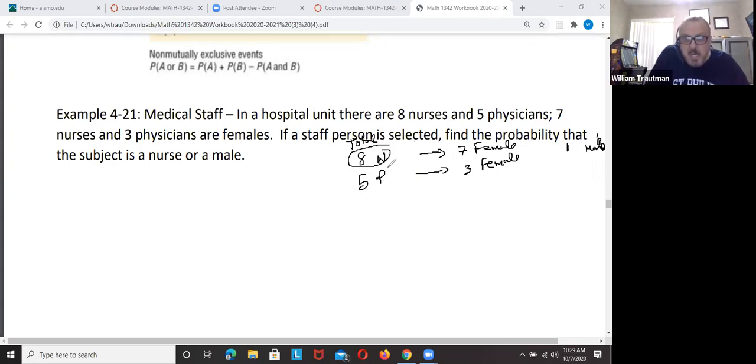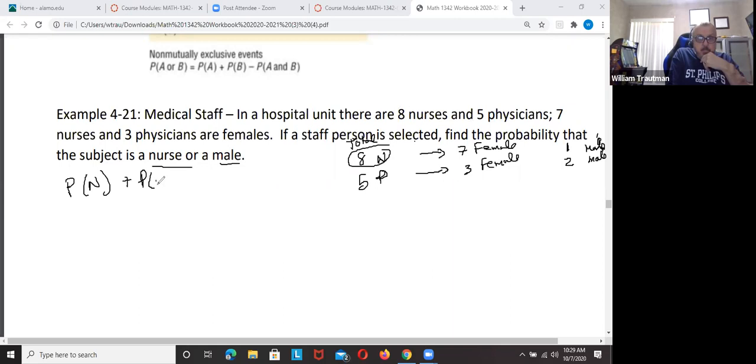Male purse. Physicians, 5 are physicians, 3 females, so we have 2 male physicians. Okay, in the staff selected, find the probability the subject is a nurse or a male. A nurse or a male: the probability that they're a nurse plus the probability that they're male.